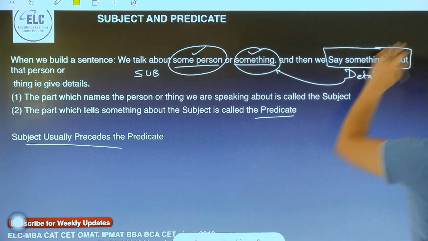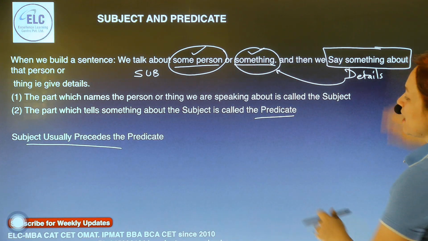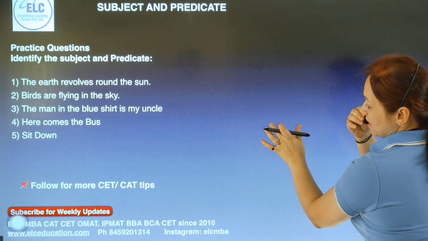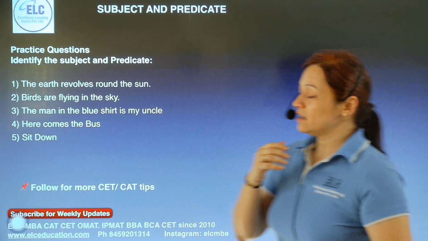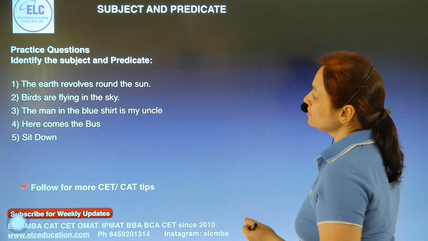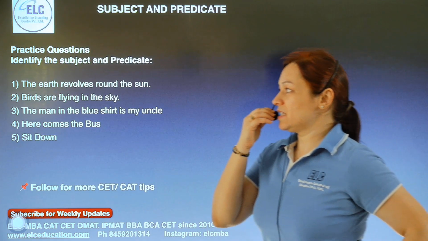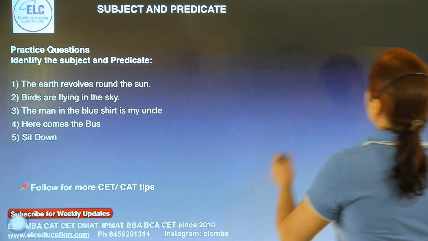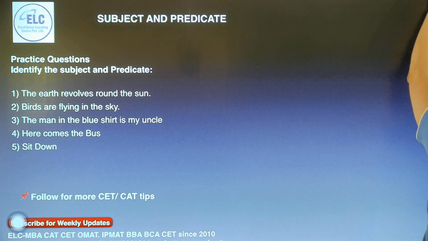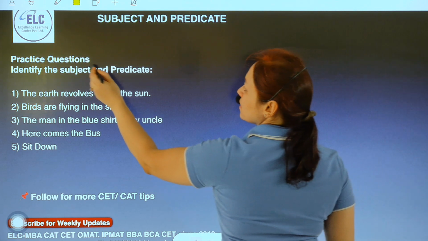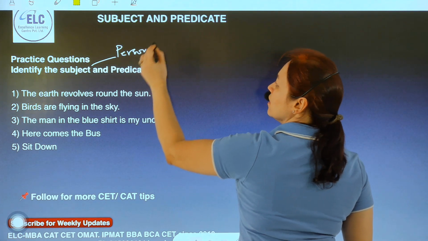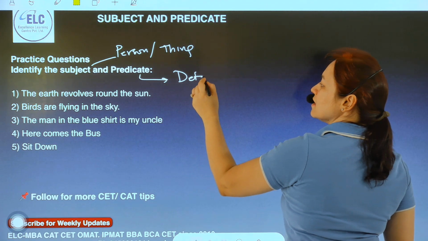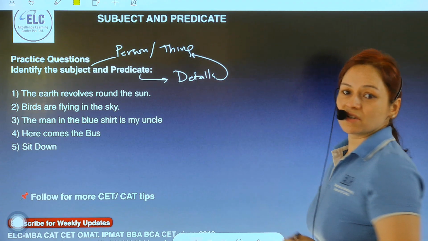Okay, so let us quickly take some practice examples. That's how my grammar sessions go ahead. I've taught you a concept, and then we understand whether the concept is fully understood by my audience. You have 5 seconds to solve these sentences. Keep your answers ready, and then I will discuss each one of them in detail. All you have to remember is that the subject is the person or the thing that I talk about. It could be a person or a thing that I talk about. And what is a predicate? The details about the person or the thing.